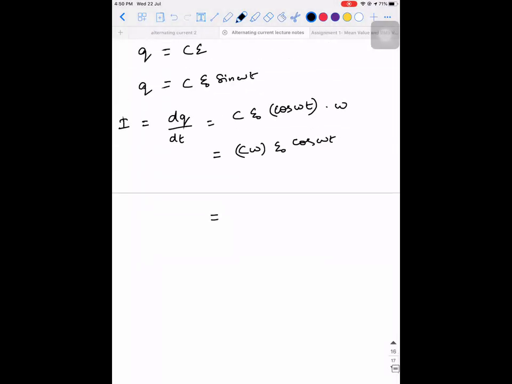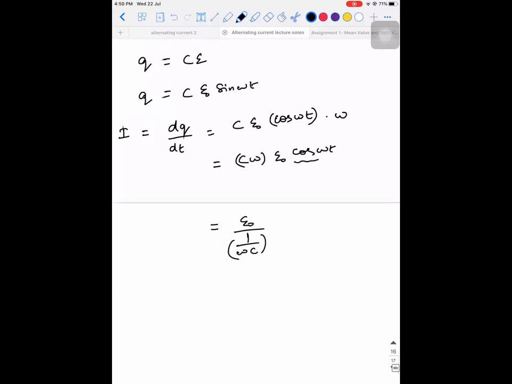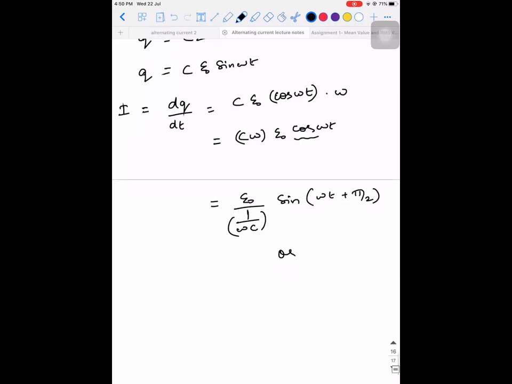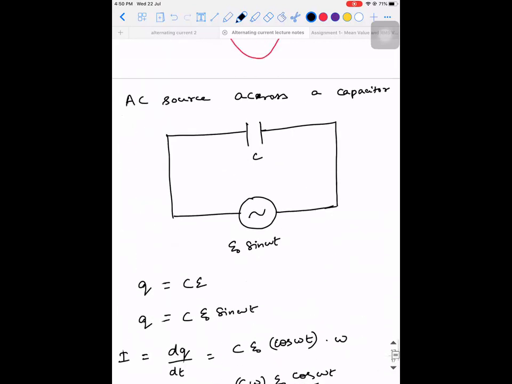So what I'm going to do is, I'm going to write this C omega as 1 by omega C. Into, I can write cos in terms of sine like this. I can either write it as sine of omega t plus pi by 2, or observe how I'm going to write it: E naught divided by 1 by omega C into sine of pi by 2 minus omega t. Right? This one is right, or this one is also right. So is there any doubt till this step?